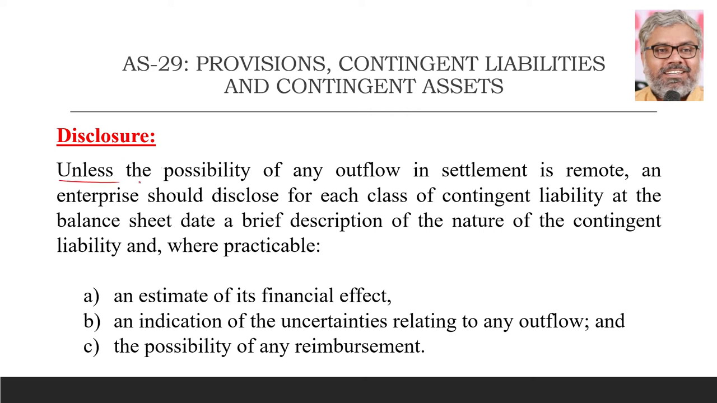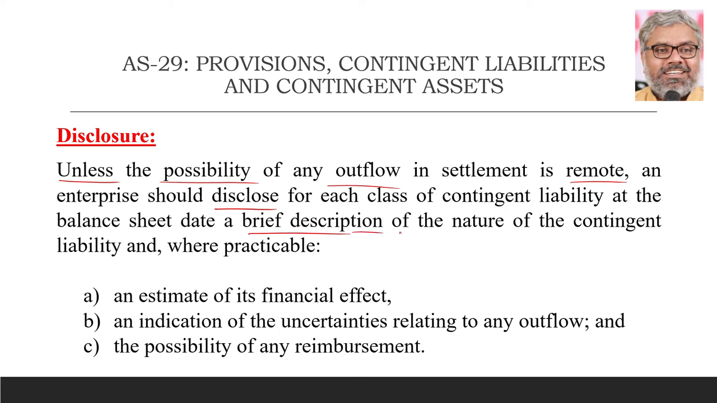See, unless the possibility of any outflow in settlement is remote, means what? If the possibility of outflow is remote, then we don't need to disclose this also. If the possibility of any outflow is remote, we don't have to disclose the contingent liability. But if it is not the case, if it is not remote, there is the slightest possibility, not like 100% possibility, but there is a possibility of an outflow, then an enterprise should disclose, only disclose, for each class of contingent liability at the balance sheet date.